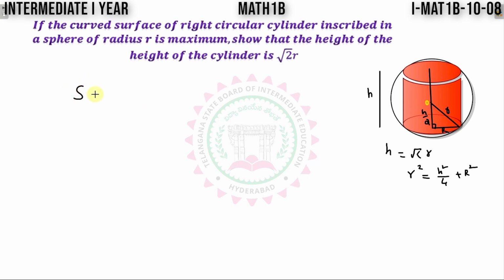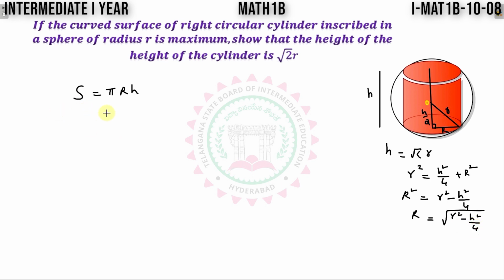The surface area of the cylinder, we know the formula, is pi R into h, with R meaning capital R. Now this is depending upon capital R as well as capital H here. So this is a two variable function. Using this relation, reduce it into a single variable function. For that I am writing the R value here. R square is equal to r square minus h square by 4, and capital R is equal to root of r square minus h square by 4.